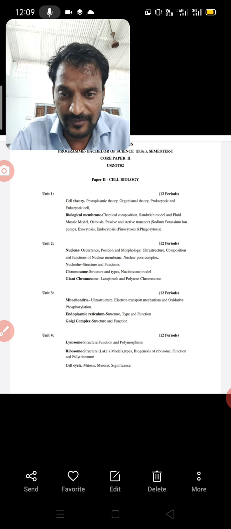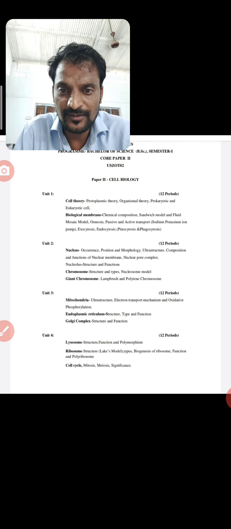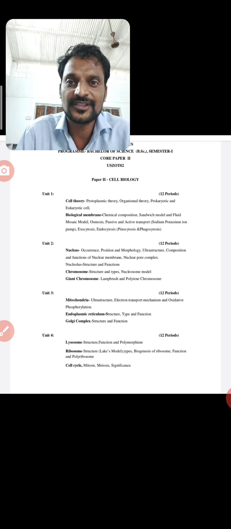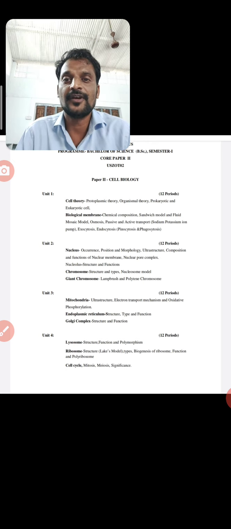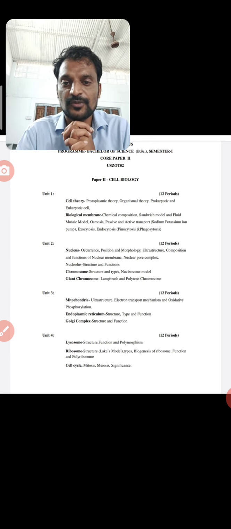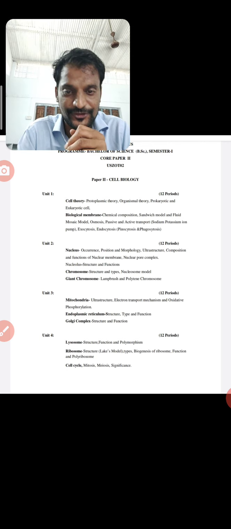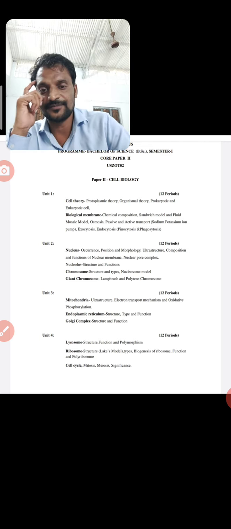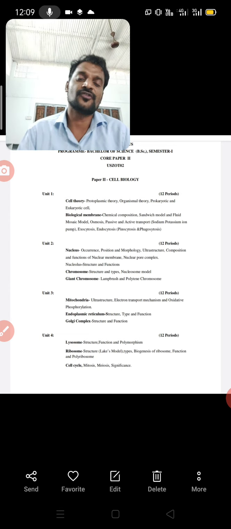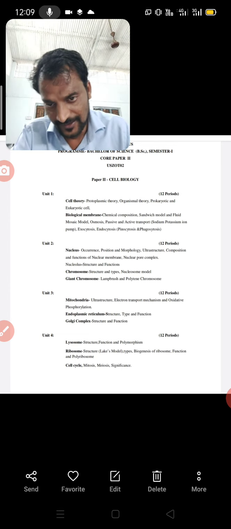So mitochondria, endoplasmic reticulum and Golgi complex we discuss in unit 3, whereas in unit 4 we discuss lysosomes and ribosomes. Actually, the ribosome is not a cell organelle in the strict sense because it is not bounded by a well defined membrane. The ribosome is the factory for protein synthesis, as we will see in the upcoming video lectures.